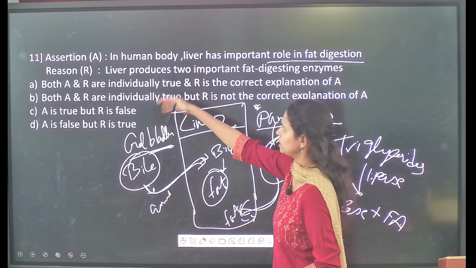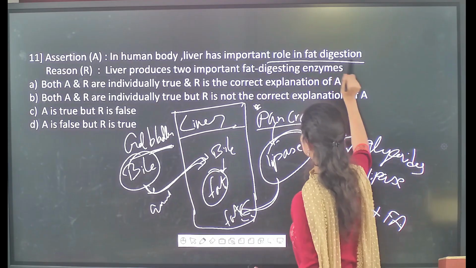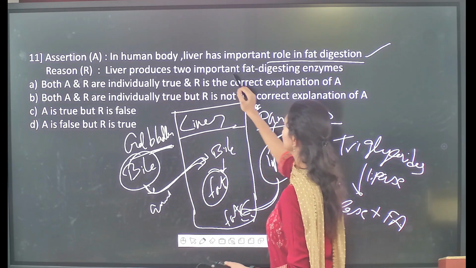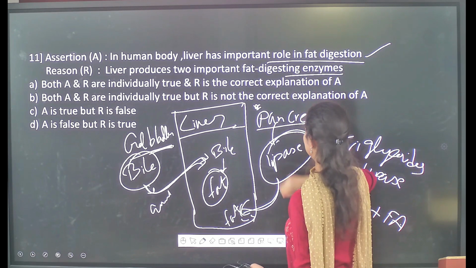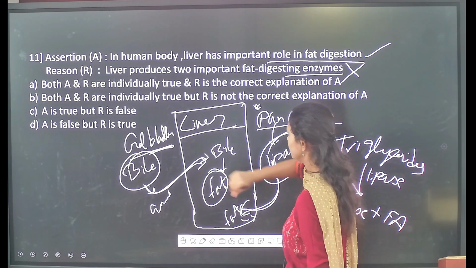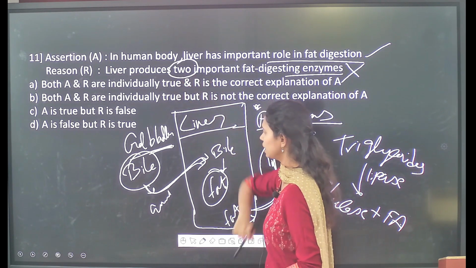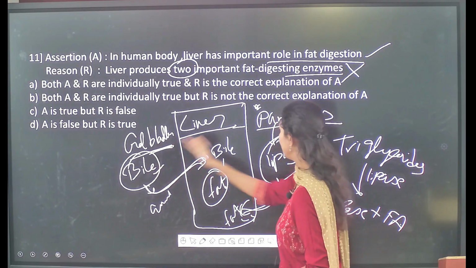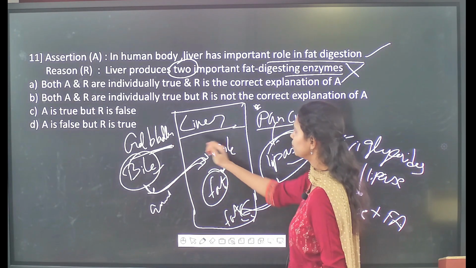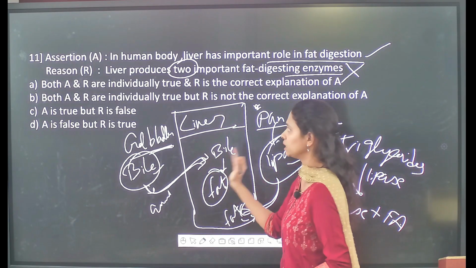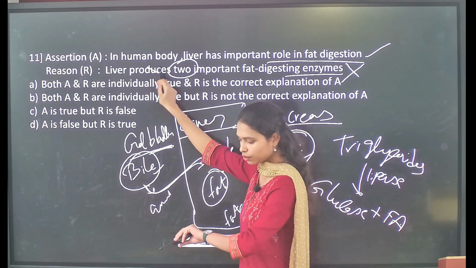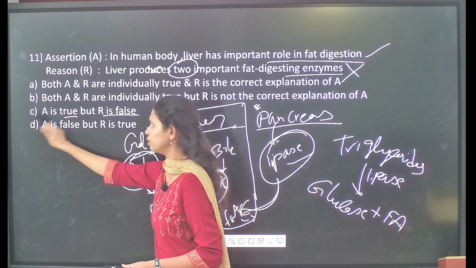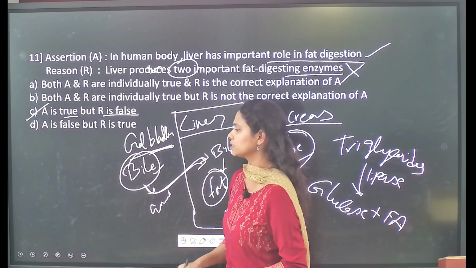So in the human body, liver has an important role in fat digestion, which is a directly correct statement. Followed by, liver produces two important fat digestion enzymes, which is an incorrect one. The two important fat digesting substances, which include the bile and the lipase, are produced by the gallbladder and the pancreas respectively, but not in the liver. So the reason is an incorrect one. So only the assertion is true but the reason is false. So option C is the correct statement.